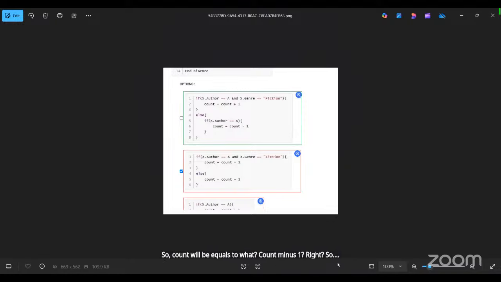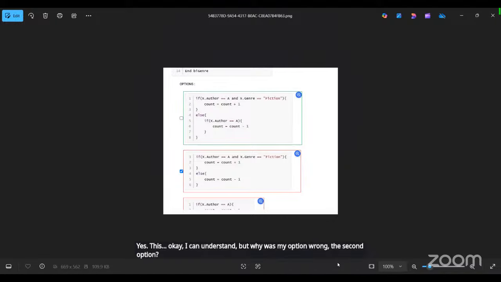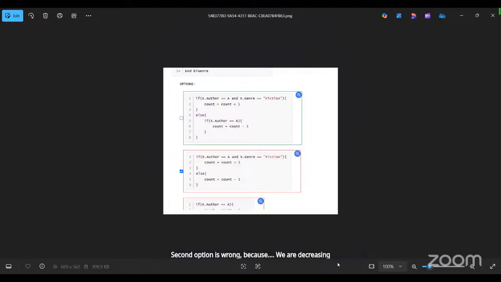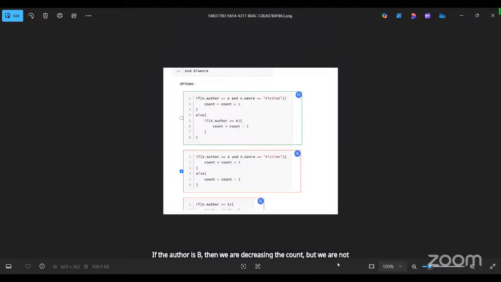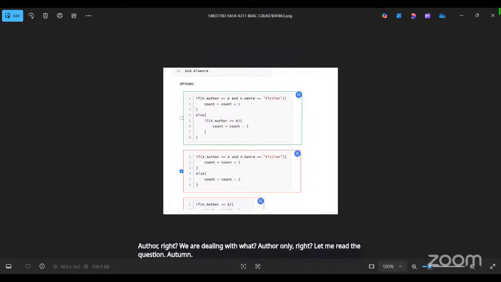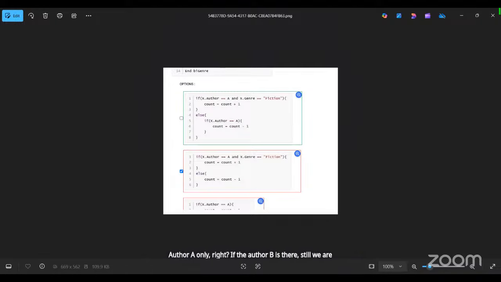Okay, I can understand this, but why was my option wrong? The second option is wrong because we are decreasing the count value even if the author is different, not for the same author. If the author is B, then we are decreasing the count, but we are not dealing with any other author. We are dealing with author A only, right? Let me read the question. Yes, author A only. If author B is there, we are still decreasing the count of A. That is not correct. Okay.